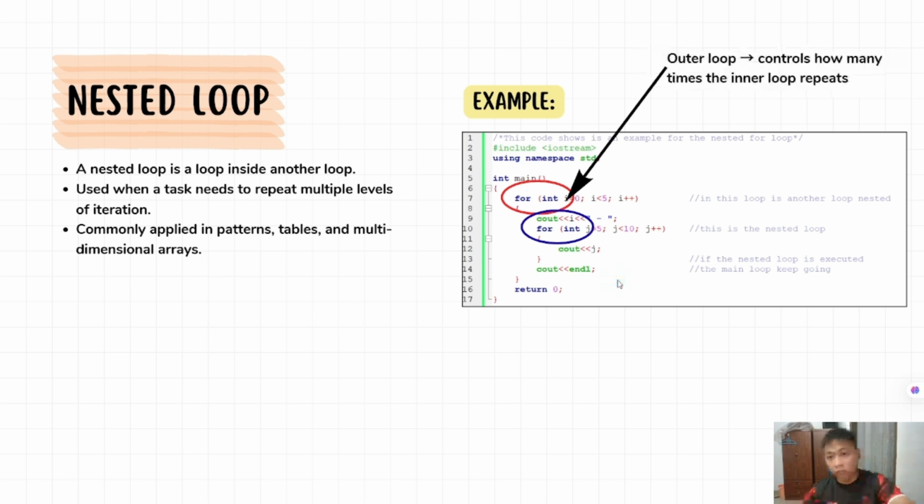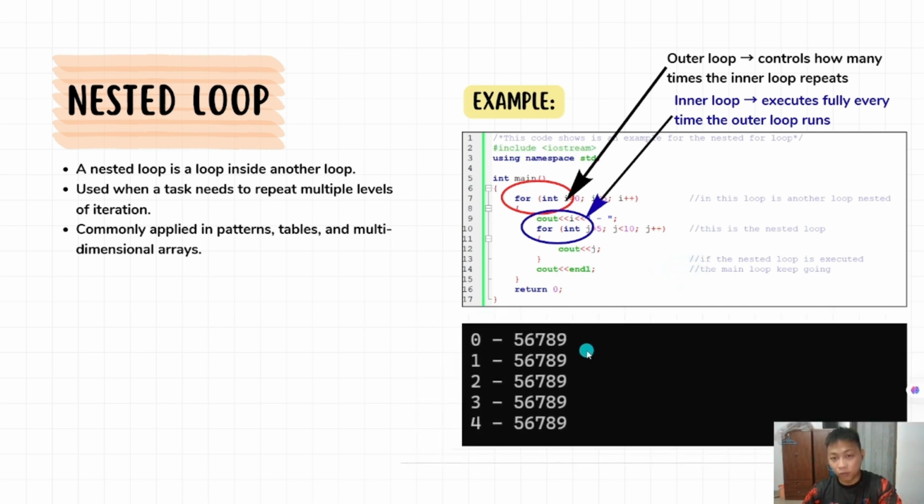So let us look at the outer loop first. It controls how many times the inner loop repeats. And the inner loop executes fully every time the outer loop runs. So here is the output for the coding.